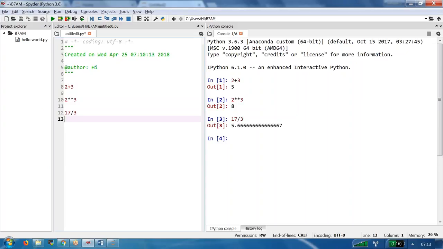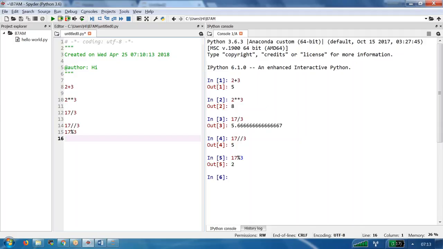Then we are able to see 5.6. Let us say 17 double by 3. Then we can see 5. And if we try 17 percentage 3, then we are able to see it is a 2. So whatever calculations we did in Spyder and Jupyter, both should match.